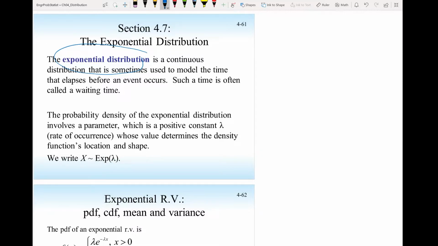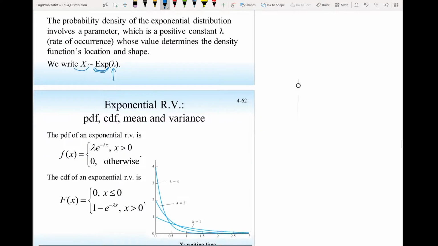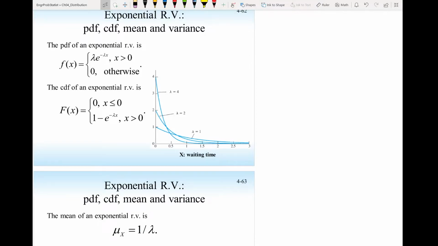Usually if X has an exponential distribution, then the notation is exponential, and the only parameter you need is lambda, where lambda is the rate of occurrence of the event. The probability density function is f of x, which is lambda e to the minus lambda x.